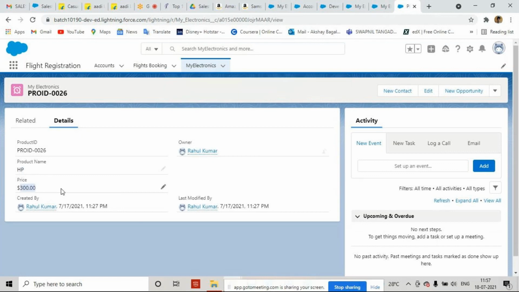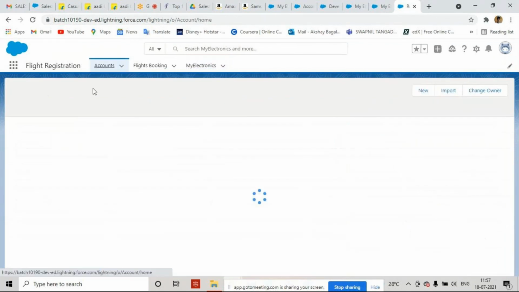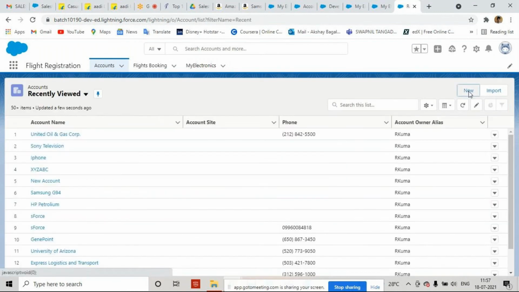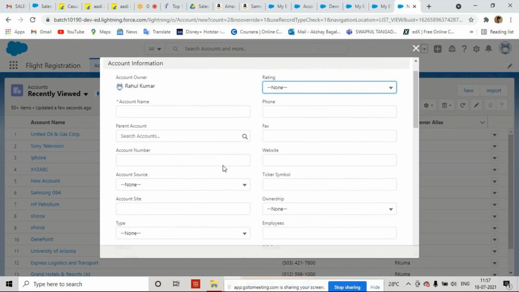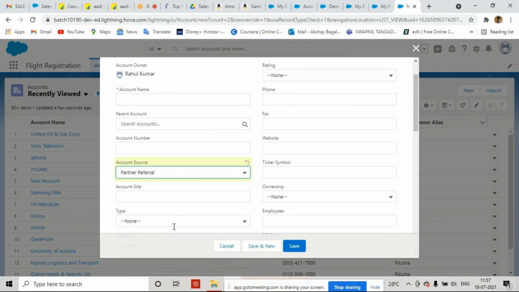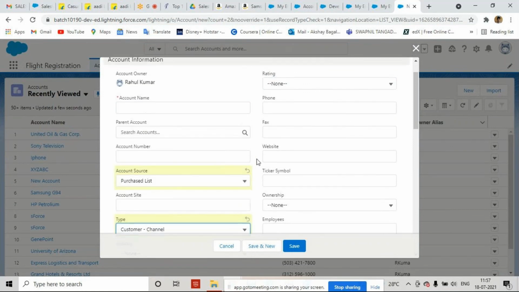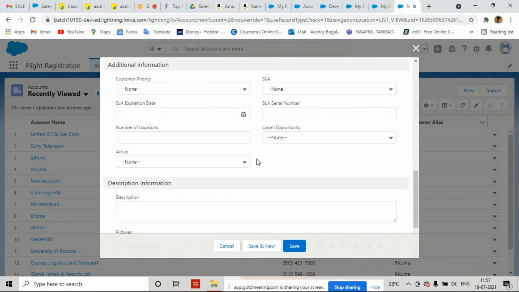Now if I want to create a pick list value, what is pick list? In Salesforce, if I click on the new button, here we have a pick list value. I can choose one value. This is the pick list. If I have to create the same type of field, yes, I can create.